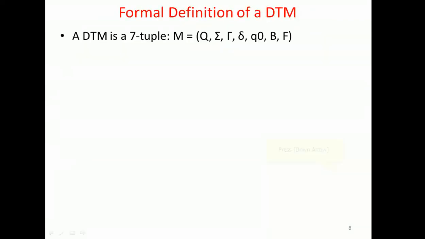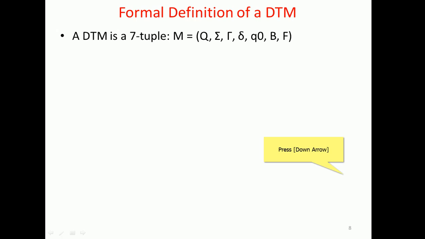Coming to the literature definition, we have 7 tuples. Q is the finite number of states that participate in the state diagram, state graph, or transition diagram. This is assessed with the help of the 7 dimensions.